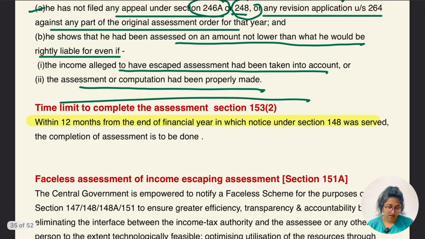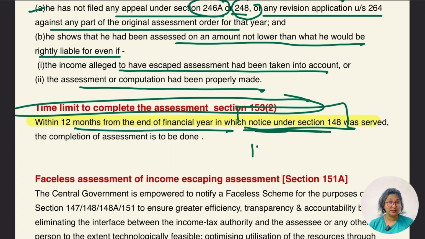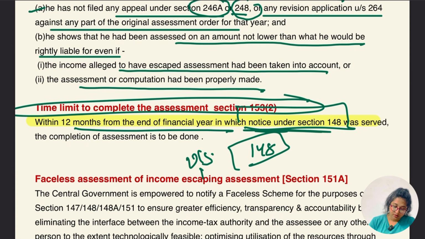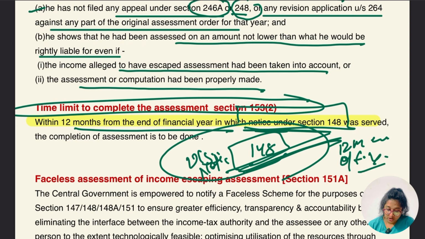Now what is the time limit? The time limit for completing the process of assessment. Now don't tell me that the 3-year and 10-year time limit is going to apply here. No. That is the time limit for issue of notice. This is the time limit for making and completing the assessment. So within 12 months from the end of the financial year in which notice under section 148 was served. So 12 months from the end of the financial year in which this notice was served, the assessment is to be completed.